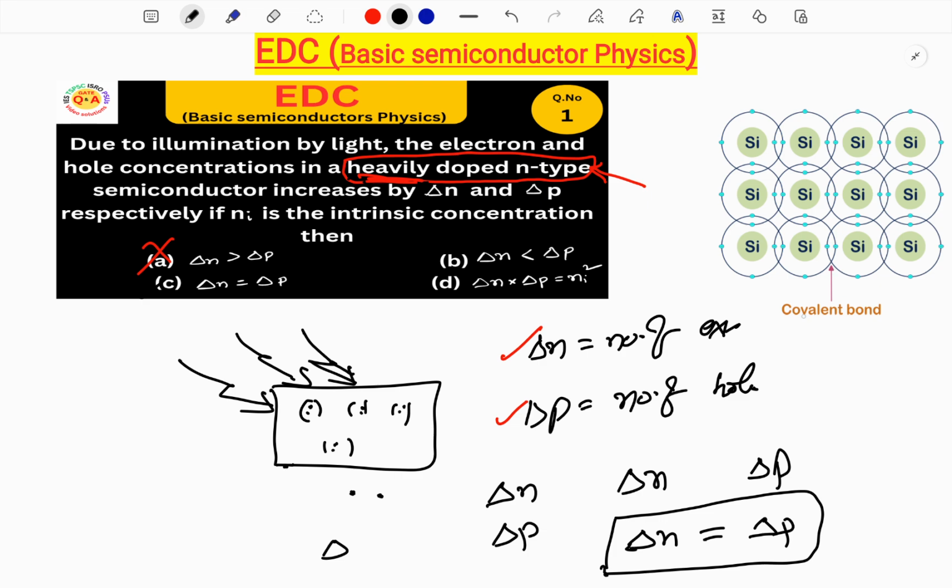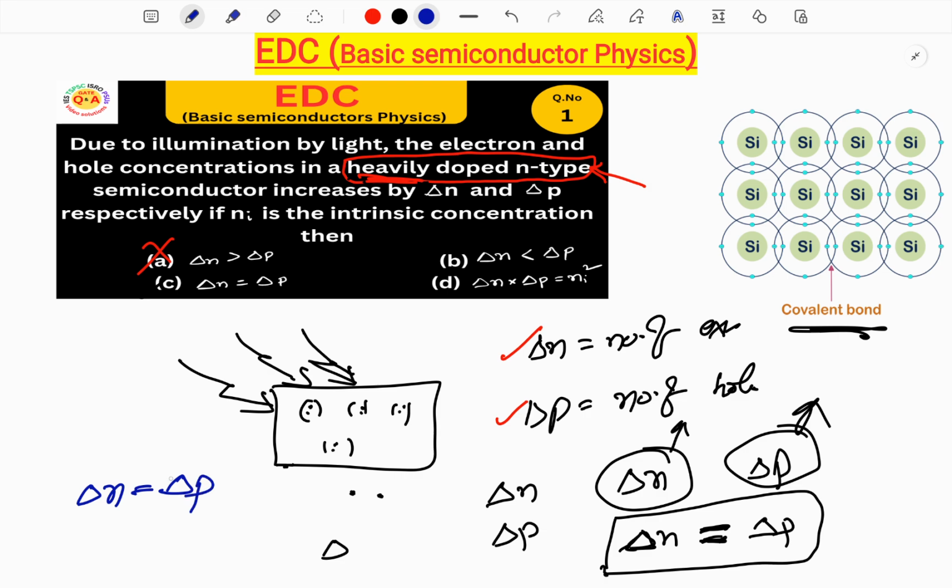See this, in a covalent bond, if it breaks, delta N electrons will be generated and delta P holes will be generated. These are equal. As many covalent bonds break, that many electrons will be generated, and that many holes will be generated. So our answer is always delta N is equal to delta P. Option C is correct. A is wrong, B is wrong, D is also wrong.